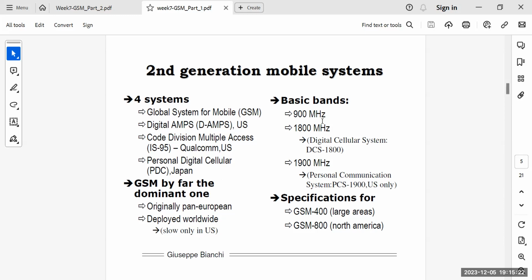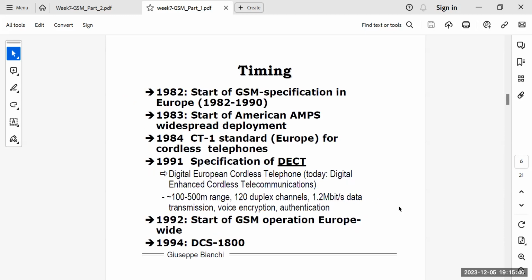So the basic bands are 900 megahertz and 1800 megahertz, and 1900 megahertz in few of the countries. And there were specifications for GSM 400 and GSM 800. GSM 800 was used in North America and GSM 400 in many other countries.